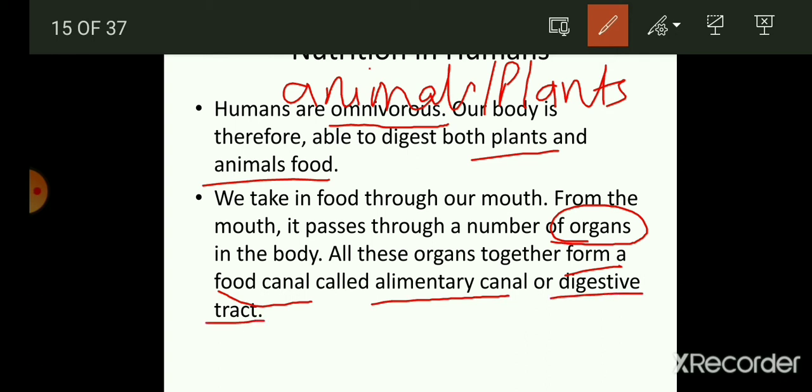Here these three names are the same. You can say a food canal, alimentary canal, or digestive tract. So these things are the same, through which the food passes for the next level of taking nutrition.